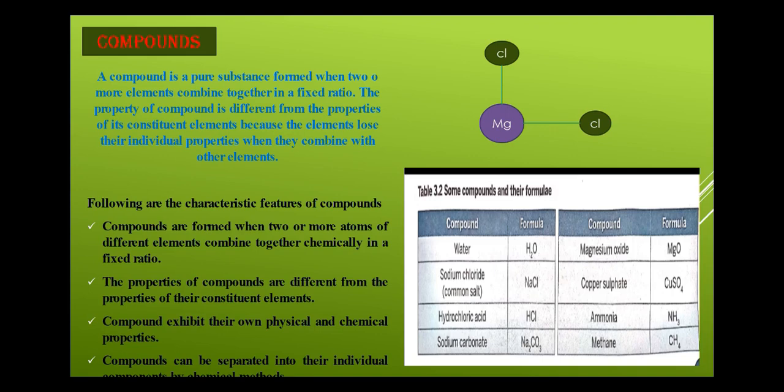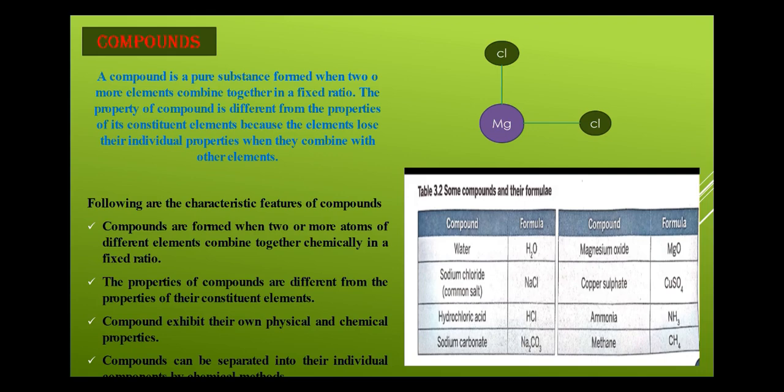The simplest example of a compound is water. We know that water is made up of two atoms of hydrogen and one atom of oxygen. So when two atoms of hydrogen combine with one atom of oxygen, they will form water.